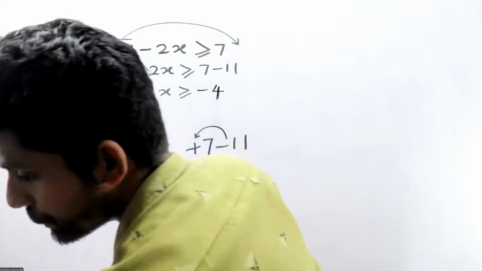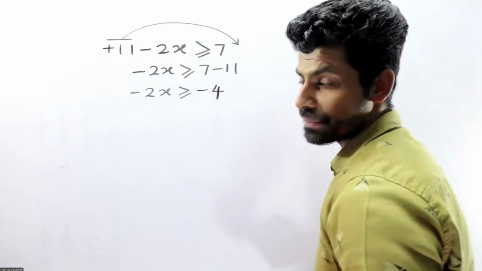Then you need to divide both sides by minus 2.